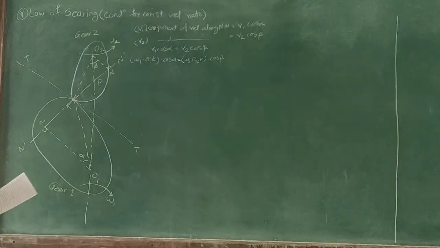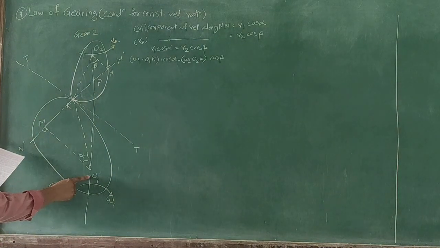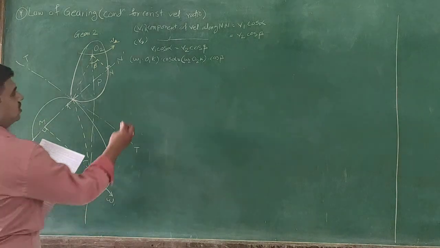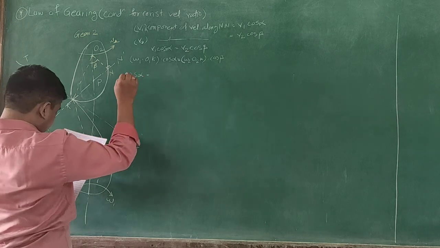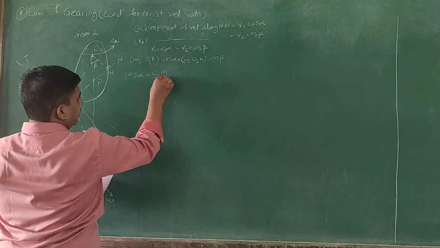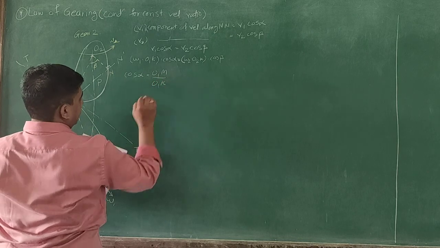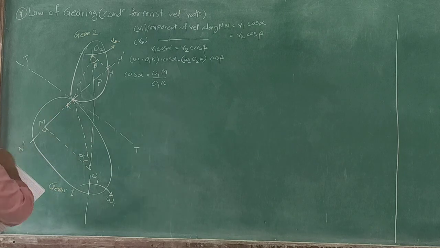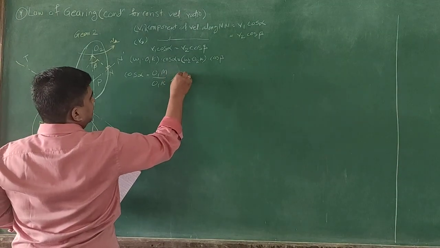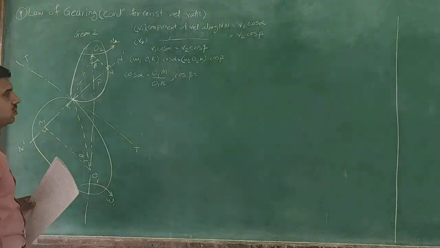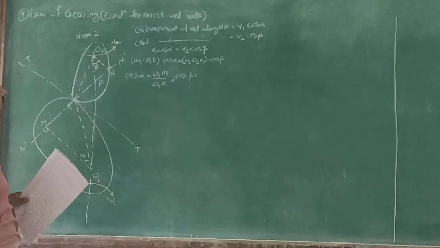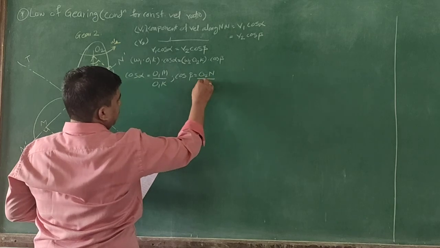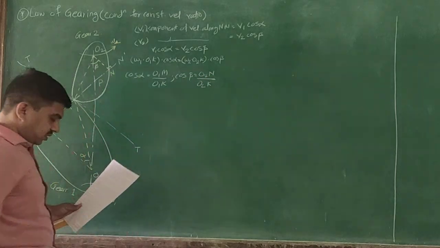Now, from triangle O1MK, what can we write for cos alpha? Cos alpha will be equal to O1M upon O1K. Similarly, cos beta will be equal to, in this particular triangle, O2N upon O2K.